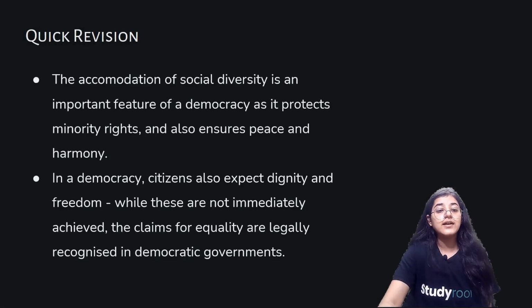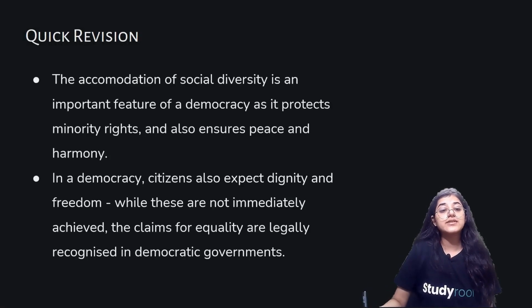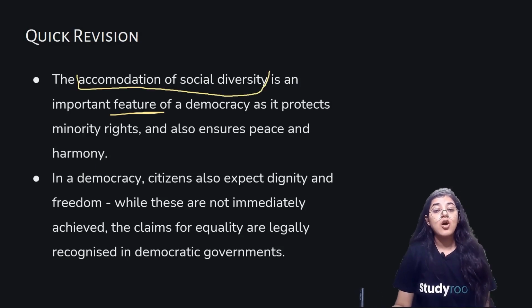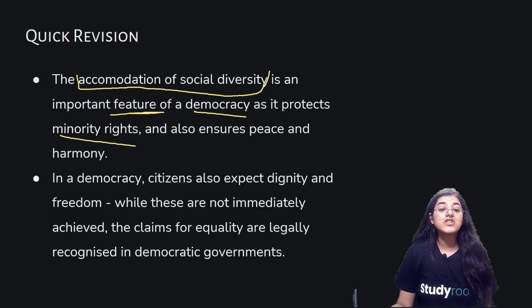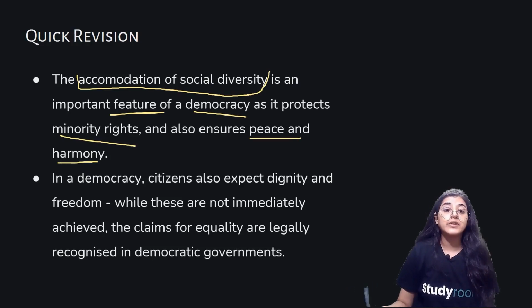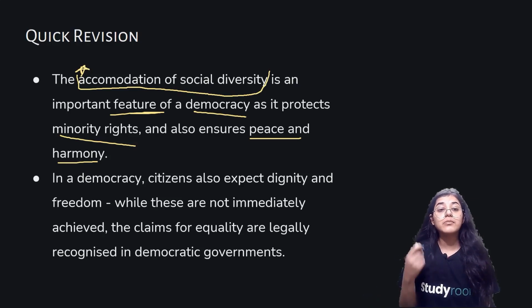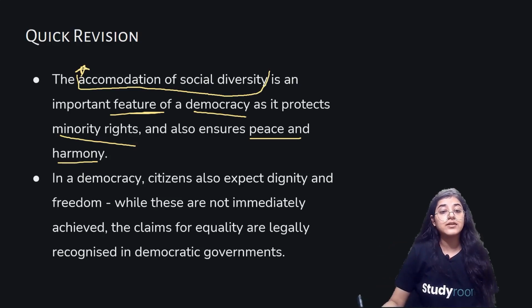Okay. Going ahead, the accommodation of social diversity is an important feature. We must understand this. Accommodation of social diversity is an important feature of democracy as it protects minority rights. It also ensures peace and harmony. So this is very important: accommodation of social diversity is one of the basic features of a democracy. It protects minority rights and ensures peace and harmony within the country.